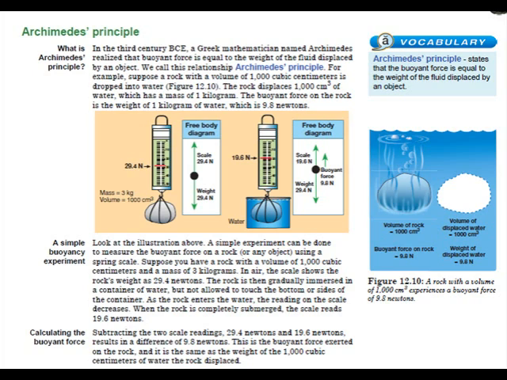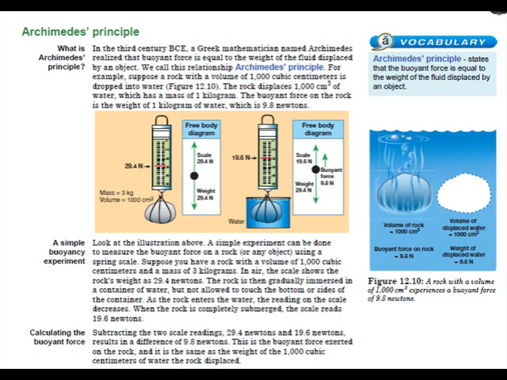In the 3rd century BCE, a Greek mathematician named Archimedes realized that the buoyant force is equal to the weight of the fluid displaced by an object. We call this relationship Archimedes' principle. For example, suppose a rock with a volume of 1,000 cubic centimeters is dropped into water, figure 12.10. The rock displaces 1,000 cubic centimeters of water, which has a mass of 1 kilogram. The buoyant force on the rock is the weight of 1 kilogram of water, which is 9.8 newtons.